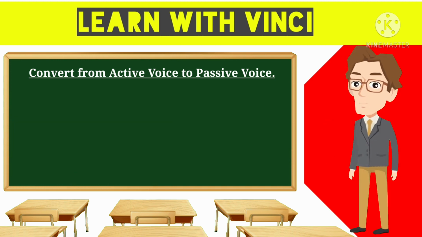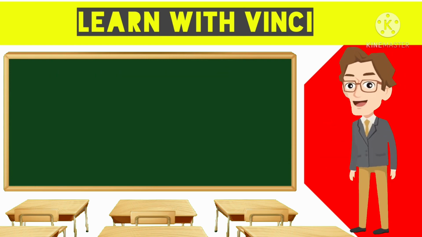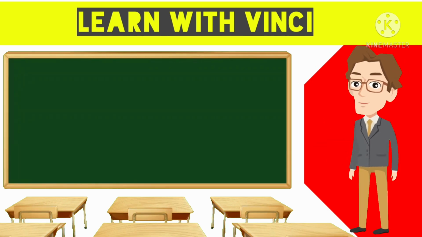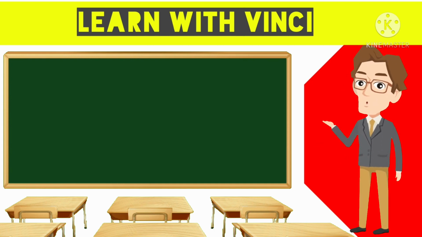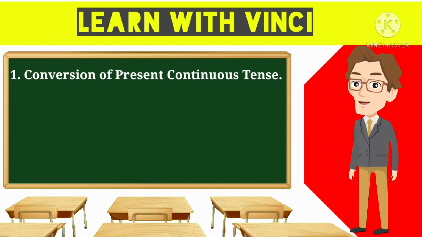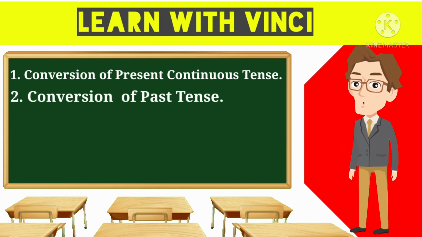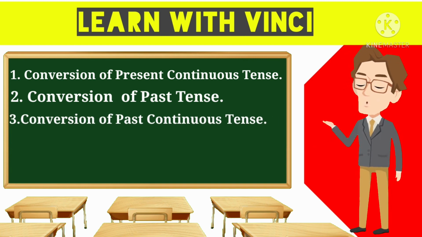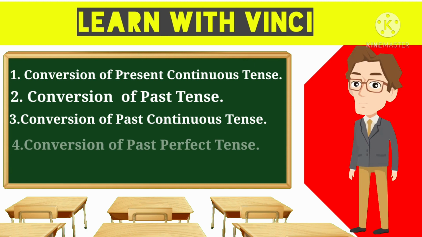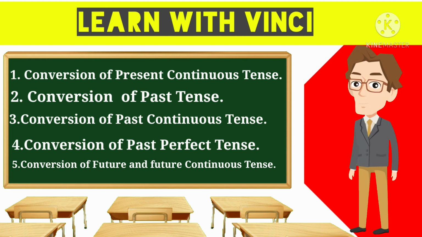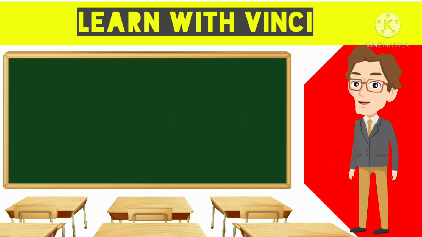Okay, so over here I would like to end my first class on active and passive voice. In my next class, I will be making a small series on this chapter because I would like to tell you everything one by one in depth. So given below on the screen are a few upcoming classes. For example, the first one would be conversion of present continuous tense in passive voice. Number 2, conversion of past tense in passive voice. Number 3, conversion of past continuous tense in passive voice. Fourth, conversion of past perfect tense in passive voice. Number 5, conversion of future and future continuous tense in passive voice, and there are many.